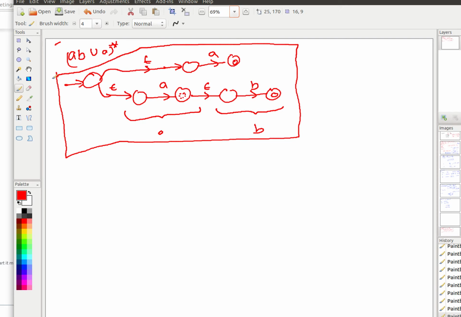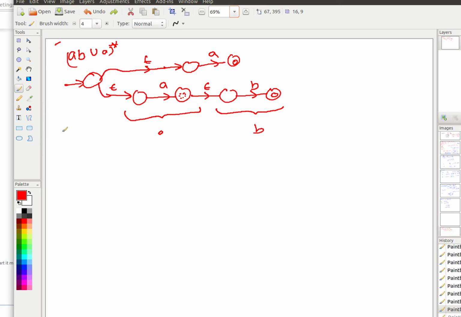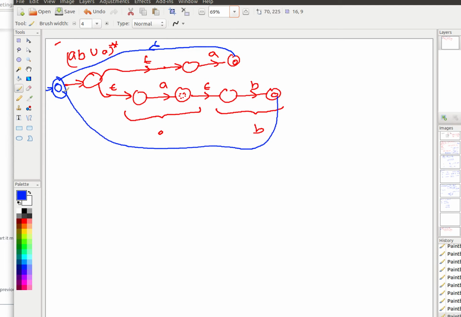Oh, sorry, correct. This is not the whole thing. There is a star also. So, what do you need to do for the star? If you want to do that, further you have to add a start state here as a final state. In this case, you could have made this also final, but it's always a good option to create a new one and then take epsilon moves from each of the final states. I think it's complete now, right?